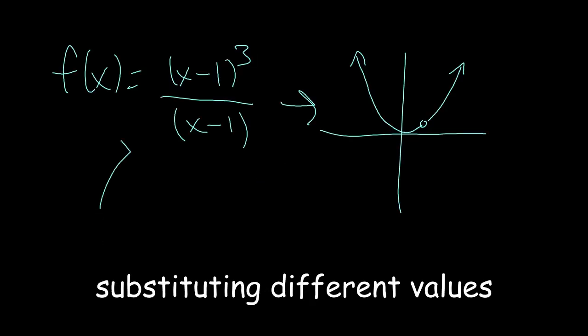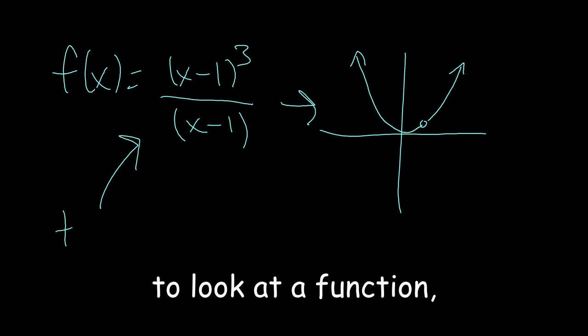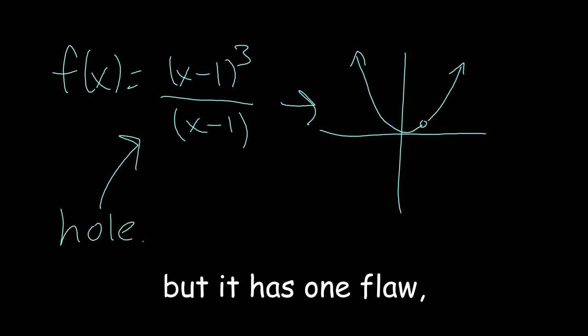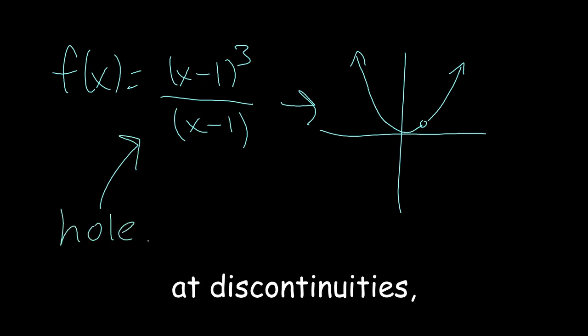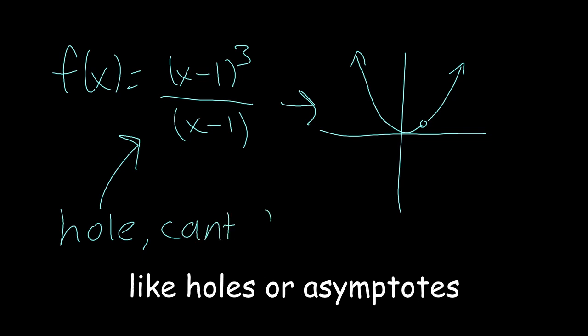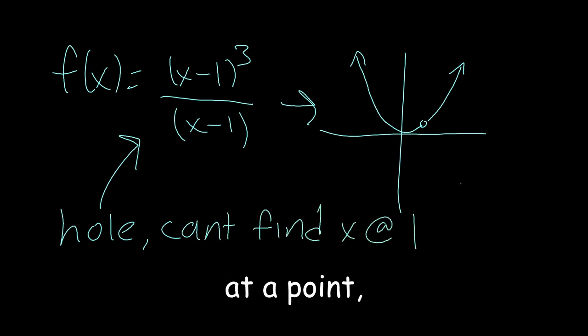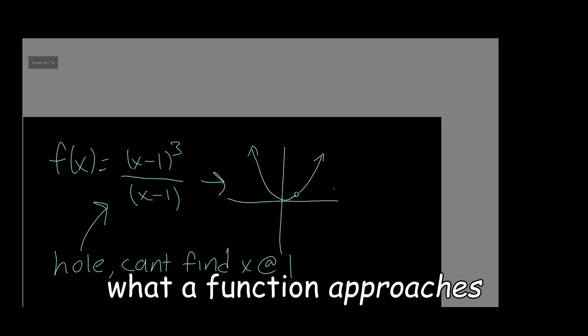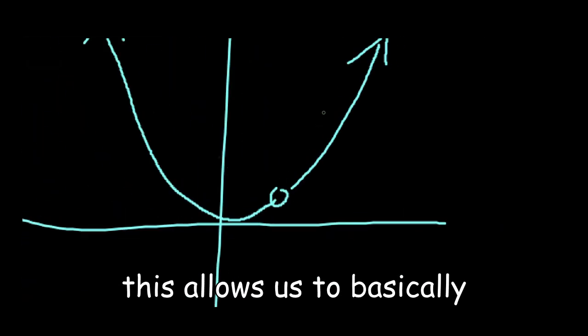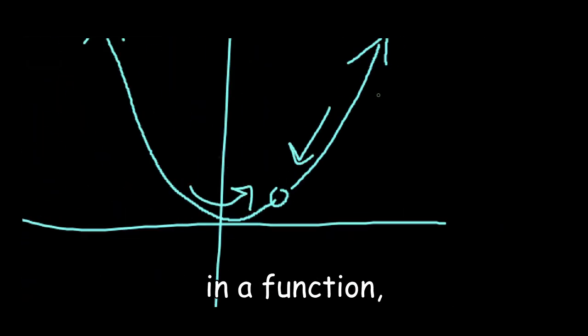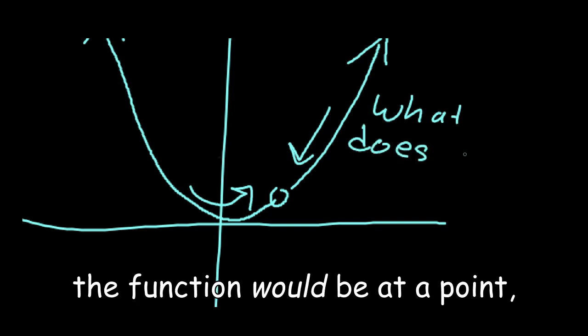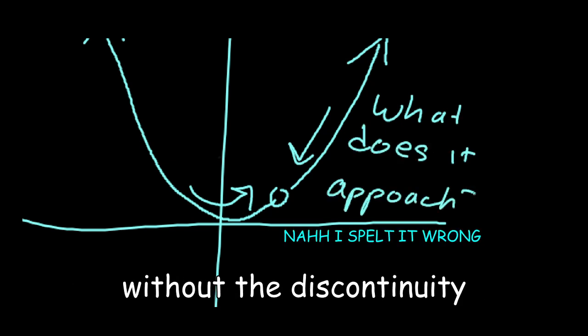Evaluating functions by substituting different values for x is one way to look at a function, but it has one flaw. You can't get an answer at discontinuities, like holes or asymptotes. Rather than evaluating what a function is at a point, limits can help evaluate what a function approaches. This allows us to basically pretend there are no discontinuities in a function, and determine what the function would be at a point without the discontinuity.